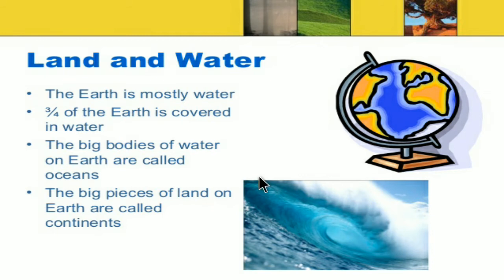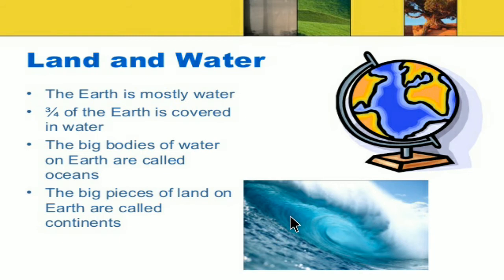Here we can see a photograph of the oceans. The big bodies of water on Earth are called oceans, and the big pieces of land are called continents.